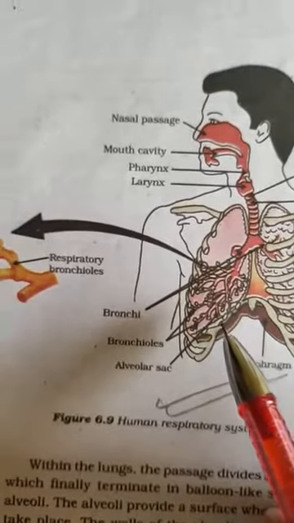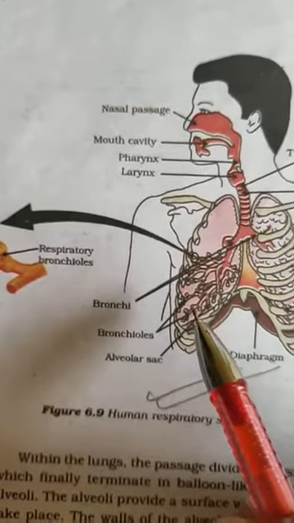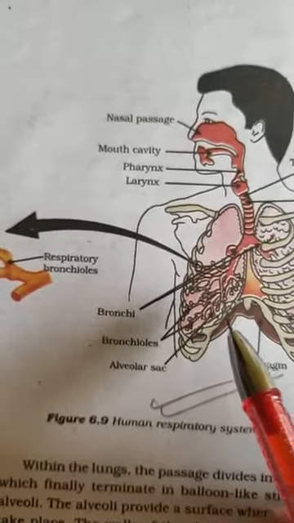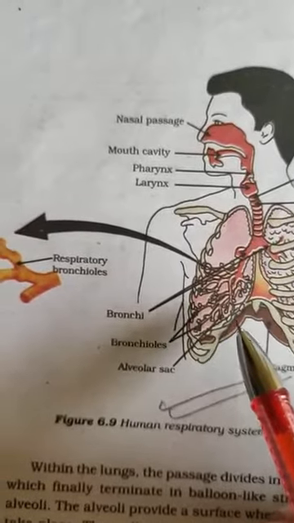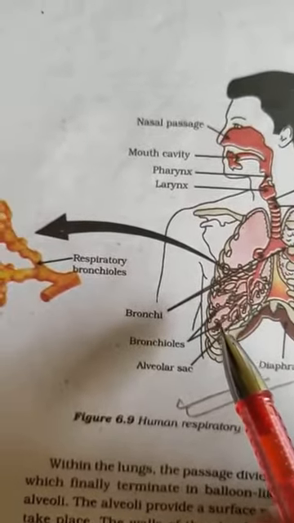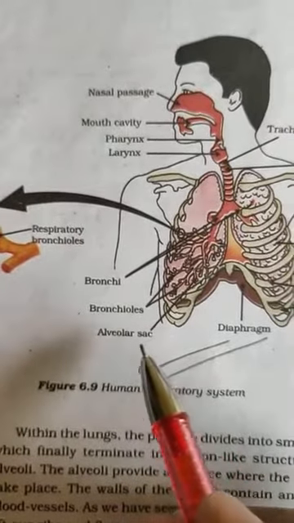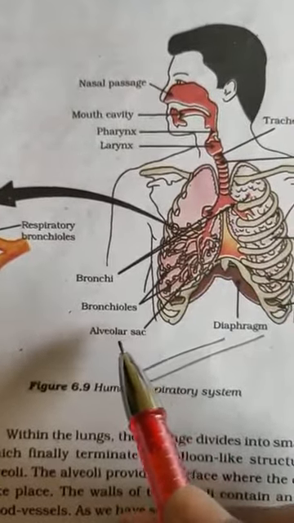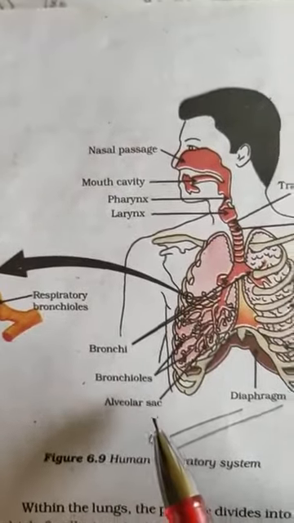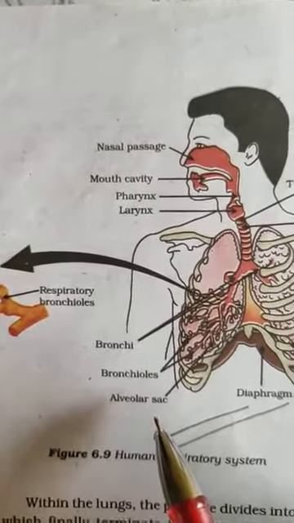Clear? Now the air is breathed through the air passage into the thin air sacs or alveoli of the lungs. This is the alveolar sac they are showing. What is the role of this?